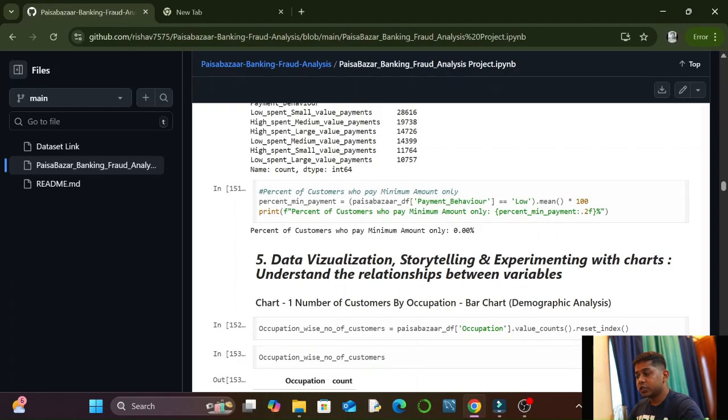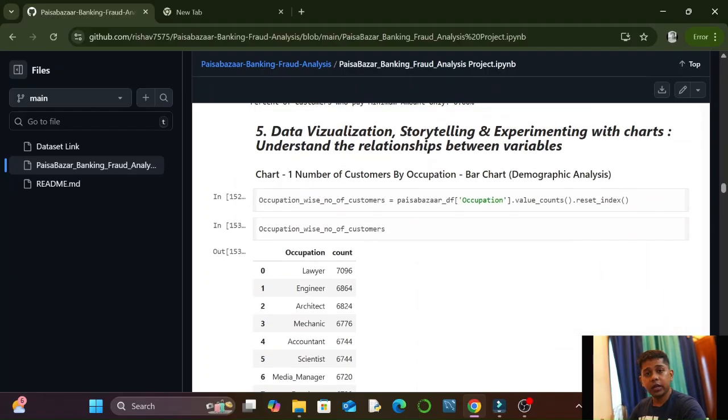The next was percentage of customers who pay minimum amount only. So here we took the column payment behaviors equal to low, that means only the lowest value we want, and from that we took the mean and multiplied by 100 to get the percentage. The percentage of customers who pay minimum amount only was 0%.